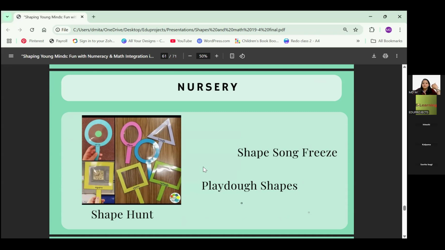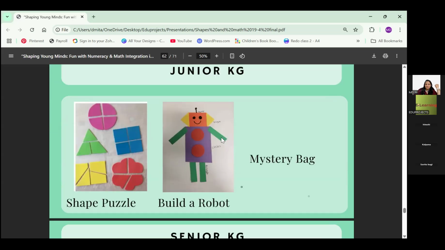And then we have Play-Doh shapes, as I've said. Shape sound freeze, I've said it. But this was a very cute thing which I found. Shape puzzles they do. Give them and let them make that shape, figure it out that way. Build a robo. So you can build a robo like that. Mystery bag, I have said it.